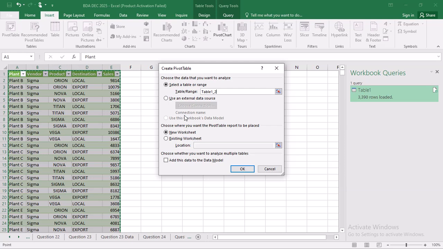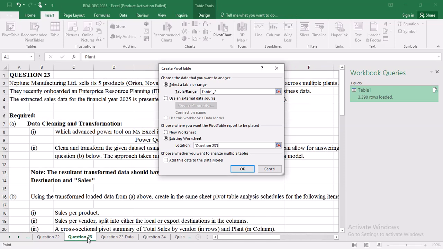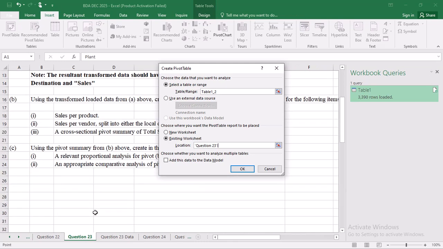Now after I've done that, I'll come down here and choose existing worksheet. Then I'll click inside here in location. Then I'll go back and click on question 23. Now I'll look for space in this question number 23, maybe somewhere here. Then I click OK.